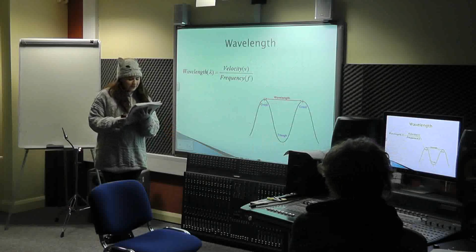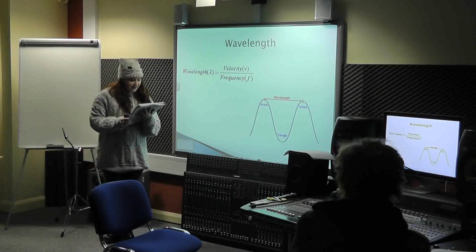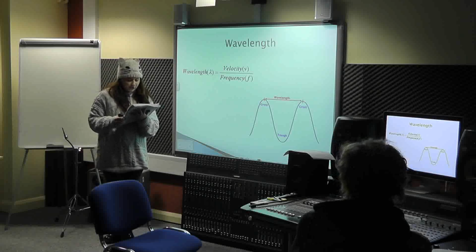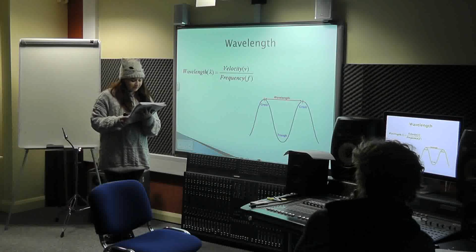To find the wavelength, which is the length of one full wave, you need to know the speed of the wave and the frequency. Wavelength is measured in lambda. The equation for working out the wavelength is the speed of the wave divided by frequency.